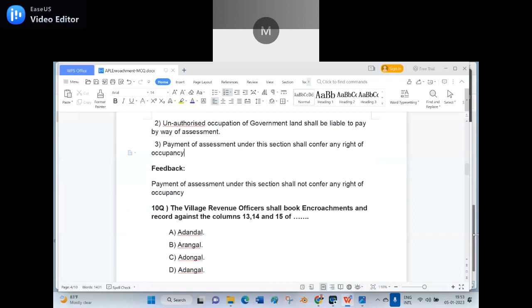The village revenue officer shall book encroachments and record against columns 13, 14 and 15 of A. Adangal, B. Arangal, C. Adonangal, D. Adangal. Sir, option D, Adangal is the right answer.